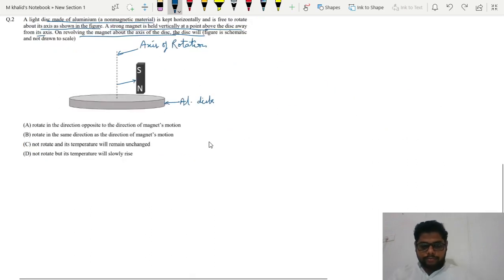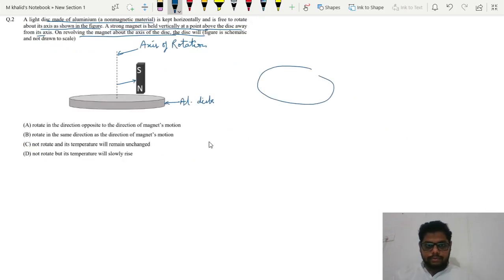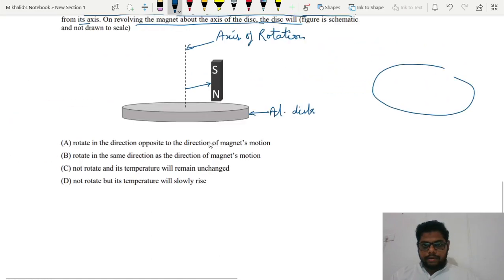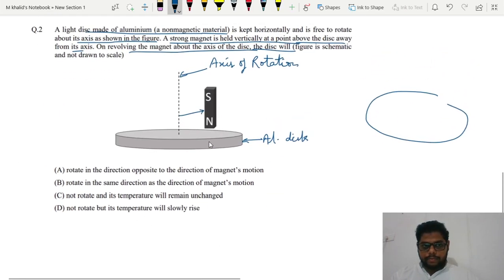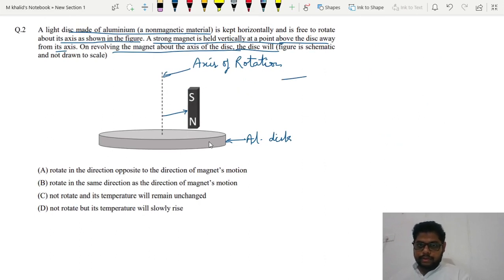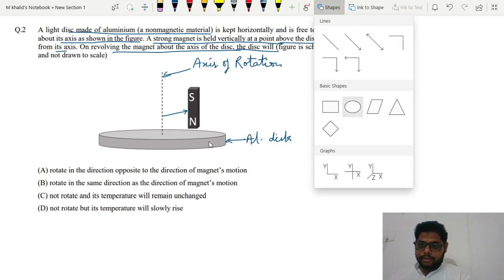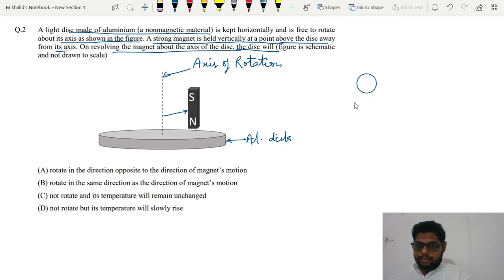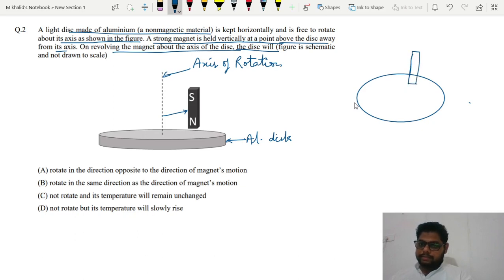Let me draw a disc shape here, like this. Suppose that this is a disc and the magnet is hovering over it.